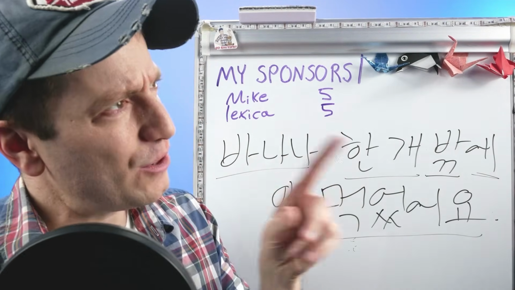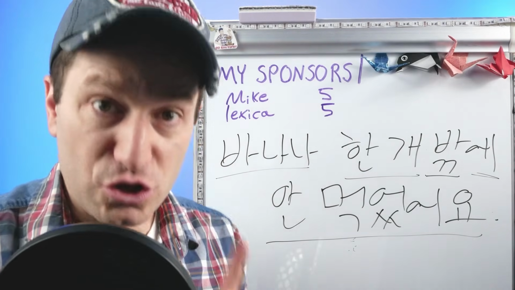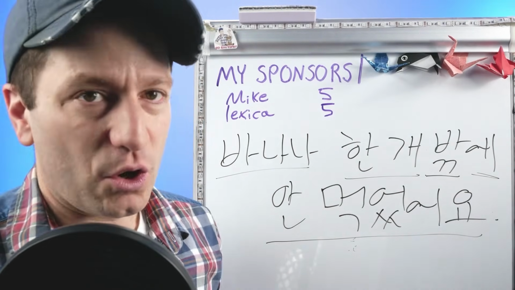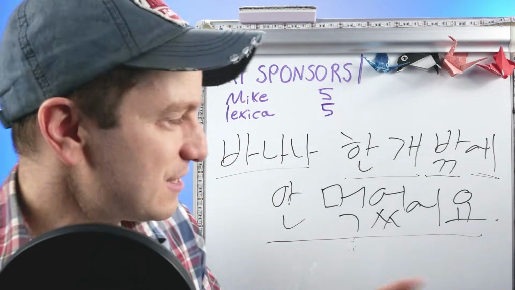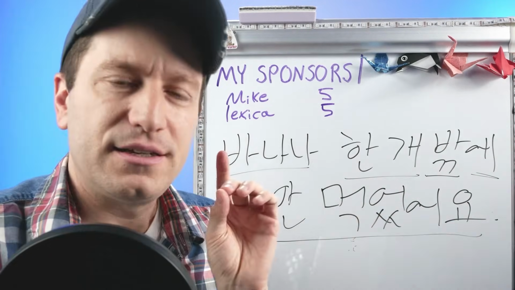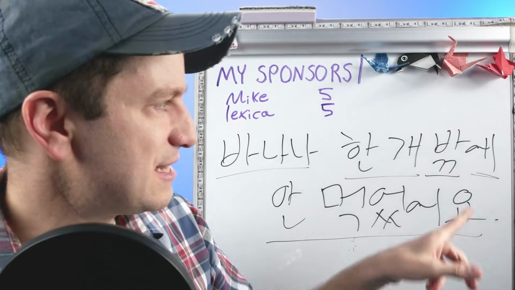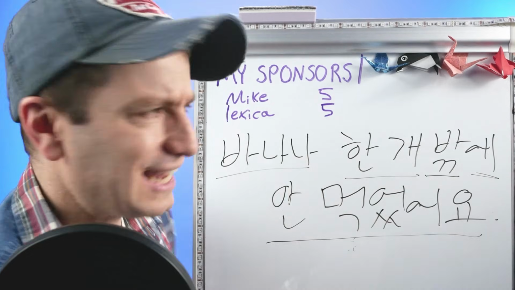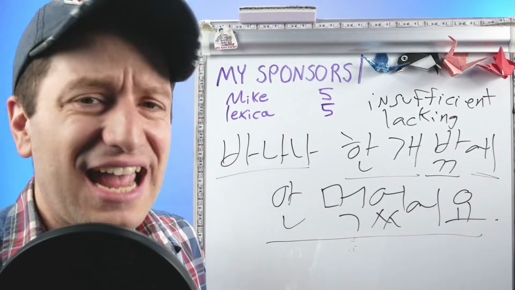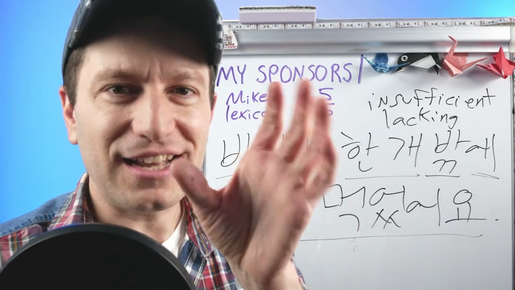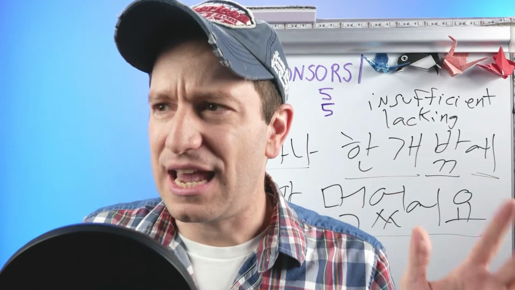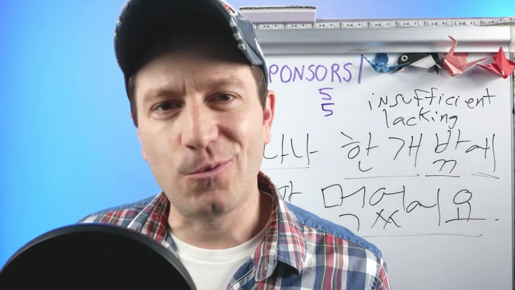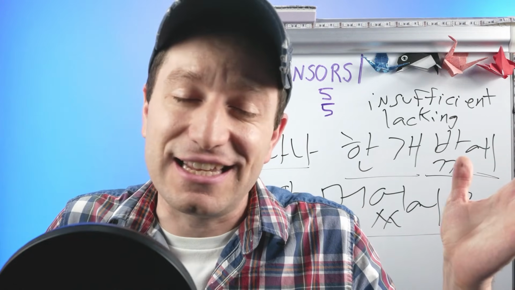But then why would I want to use 밖에 instead of 만? Because the nuance of 한 개만 먹었어요 is different than 한 개밖에 안 먹었어요. The nuance difference is that when you say 밖에, it's like saying something is insufficient or lacking. So other than a banana, I didn't eat versus 바나나 한 개만 먹었어요, I ate only one banana. When might you want to say I ate only one banana? And when might you want to say I didn't eat anything except a banana?